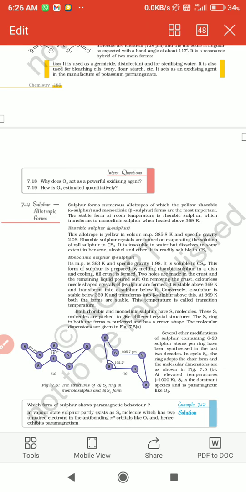So tomorrow's class we are going to see the allotropic forms of sulfur. Up to this, the oxygen compounds are over. Next we are going to see the sulfur compounds. That one tomorrow we are going to see.